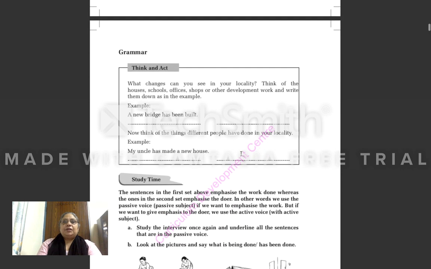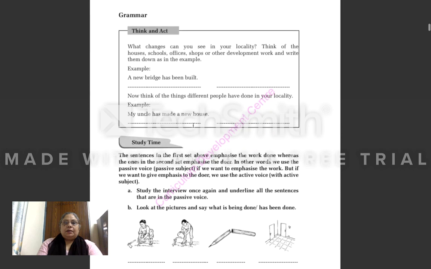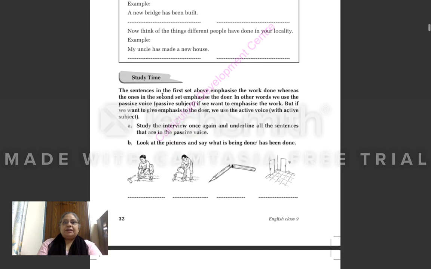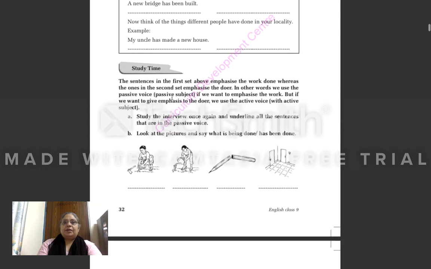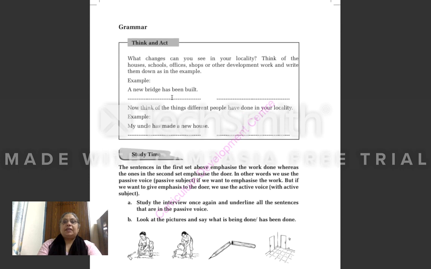Now next move to the grammar part. In this grammar part, now see, think and act. What changes can you see in your locality? Think of the houses, schools, offices, shops, or other development work and write them down as in the example.